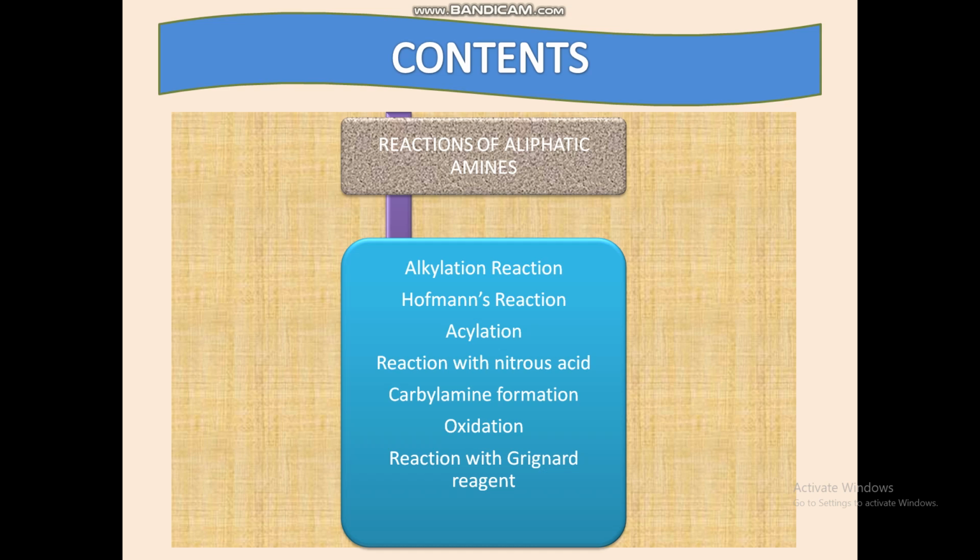The primary, secondary and tertiary amines, how they are differentiated by reaction with nitrous acid. Carbylamine formation, how it is formed from the amine. The oxidation of primary, secondary and tertiary amines, how they are oxidized and what they produce. Next, reaction with the Grignard reagent, what happens when an amine reacts with a Grignard reagent.